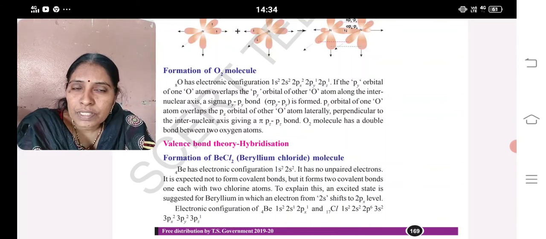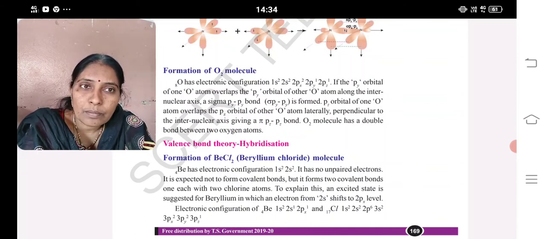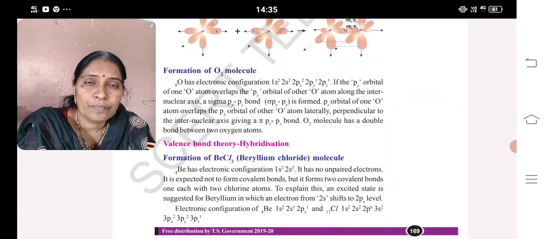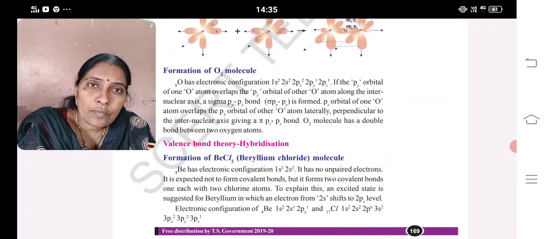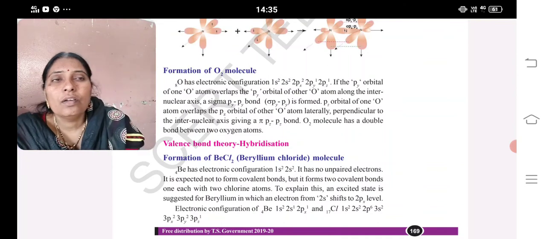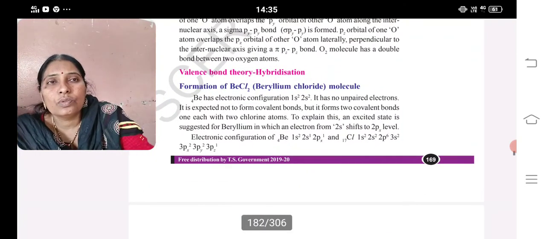It does not form a bond because it is already paired, but it forms beryllium chloride. How? Due to hybridization. One electron from the 2s orbital is transferred to 2px1. So the 2 unpaired electrons of beryllium overlap with the unpaired electrons of each chlorine and form the bond. So this is known as hybridization.